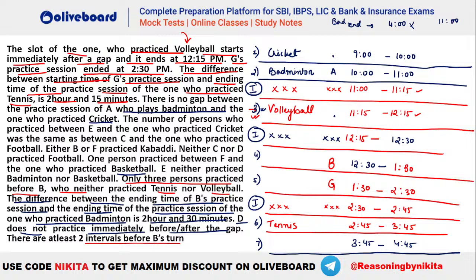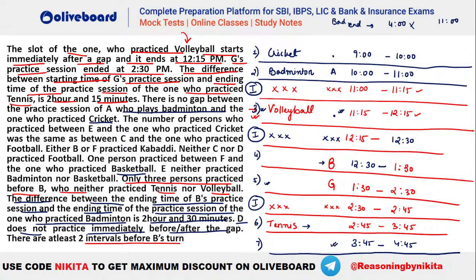Let's say if we take your F playing as volleyball, right? So one person between F and this person who is playing basketball. अब ये वाला गैप तो कंसिडर करोगे नहीं, because there has to be one game between F and volleyball. So you can see if you take your F here, so one person between F and this basketball will be here, so G will be basketball. Similarly, let's say if you take F at this position, that is F is playing tennis, then B will be basketball. But we know either F or B has to be kabaddi, so it is not possible that F is tennis and B is basketball, right? So F tennis नहीं हो सकता.